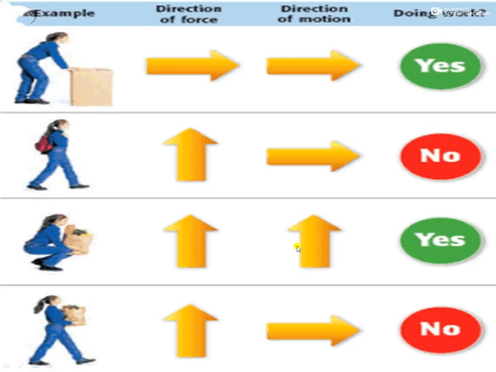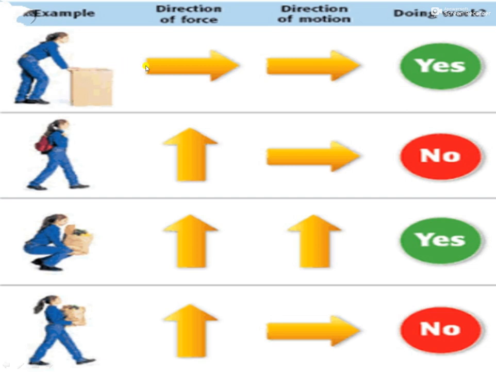So you have to understand, students, when is work done and when is work not done. Work is done when force is applied and it causes displacement, and the direction of force and displacement should be the same.